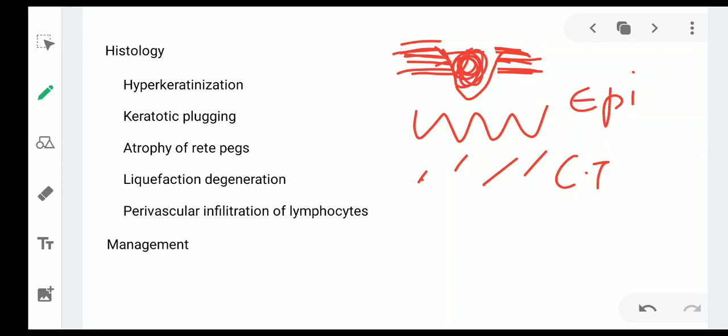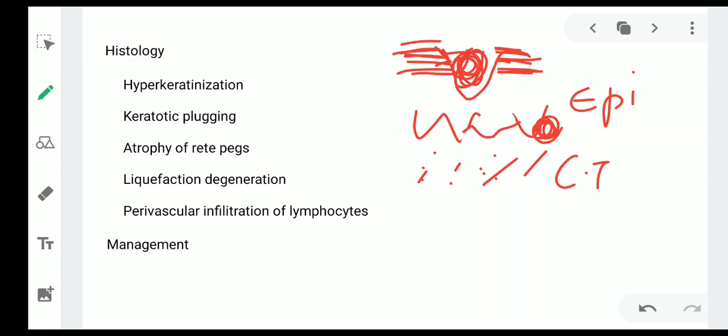So these are the keratotic pluggings. There may be atrophy of the rete pegs. There is liquefaction degeneration, as we have seen in lichen planus, and perivascular infiltration of lymphocytes can be seen.